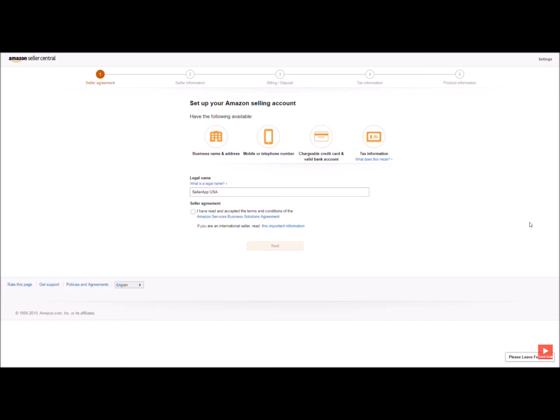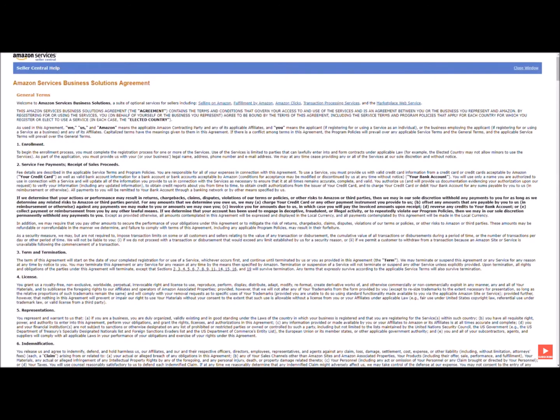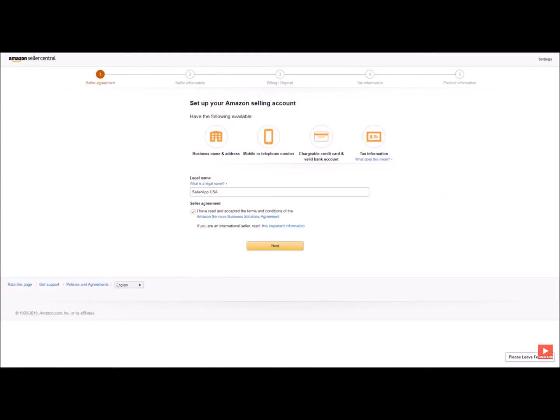If you have a registered company and are doing business under that name, then you need to enter the name of your company and your full name. You may want to read the terms and conditions. It is a pretty straightforward agreement and it will give you a clear picture of what to expect next. After you're done, check this box and click on Next.